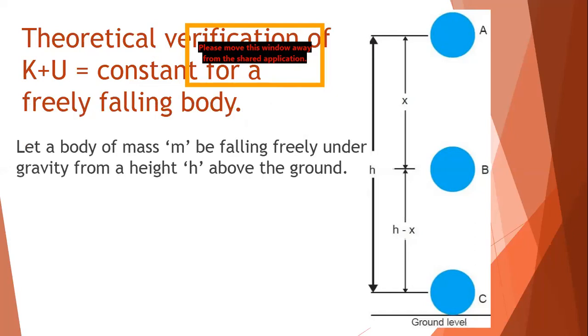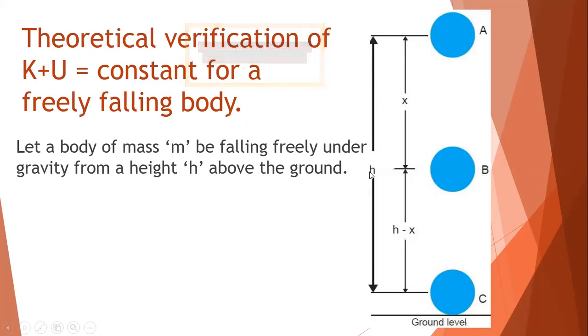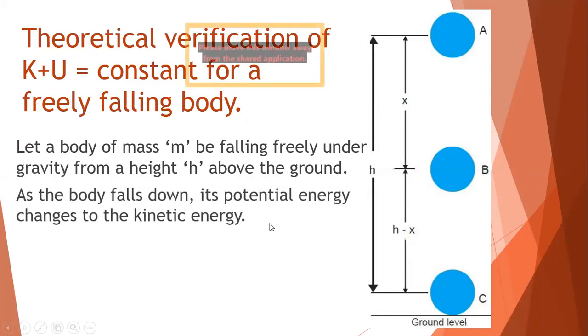So we consider that this body of mass m falls freely under gravity from the height h above the ground. So what height is it having? It is having the height h above the ground. As the body falls down, its potential energy changes into kinetic energy.